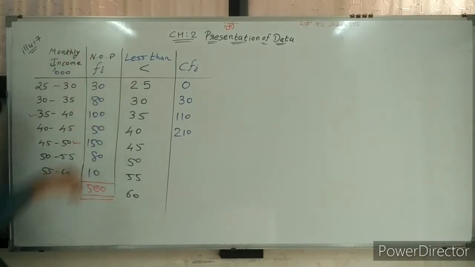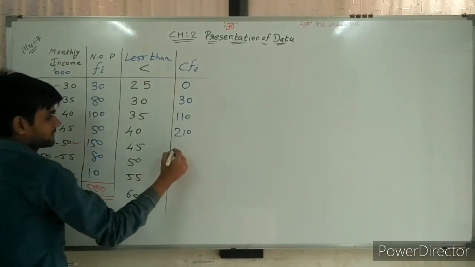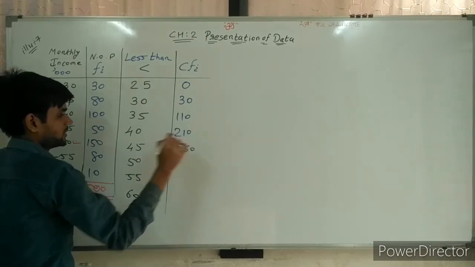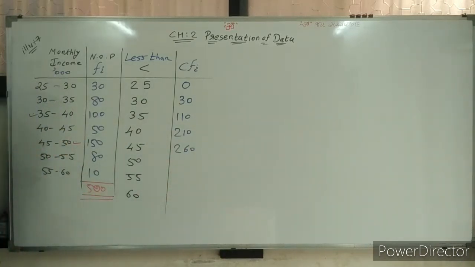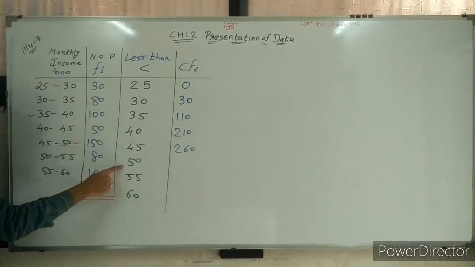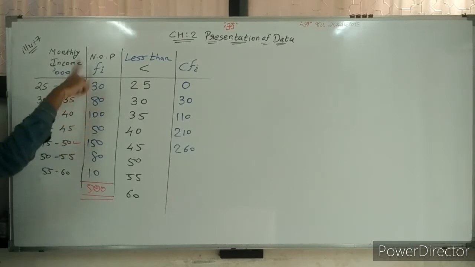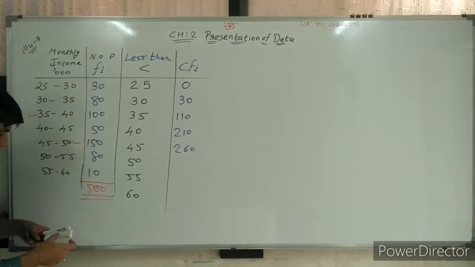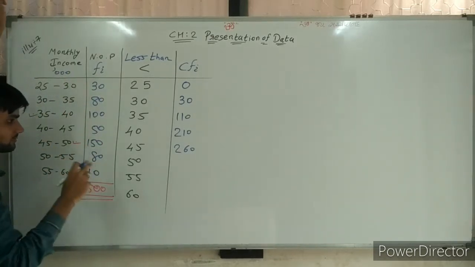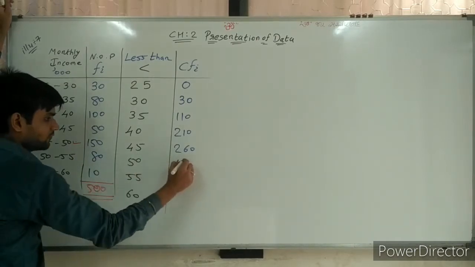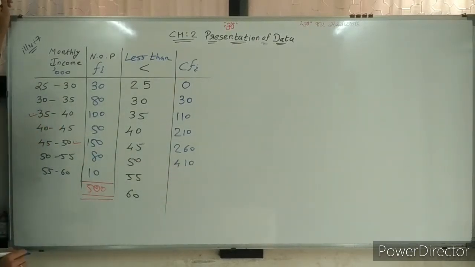Total of all this, we are getting 260. Now less than 50, so 150, 50, and the rest, total of it 410.